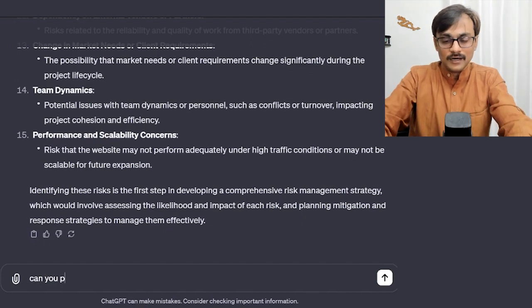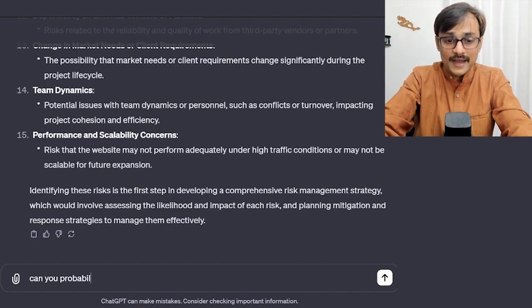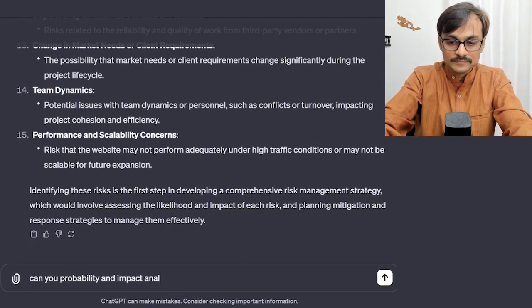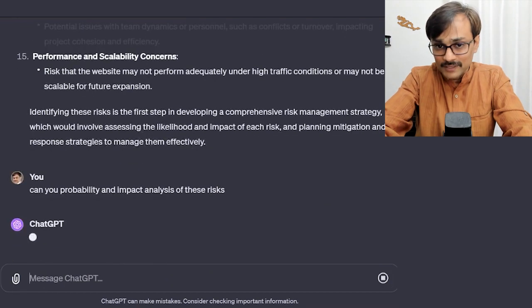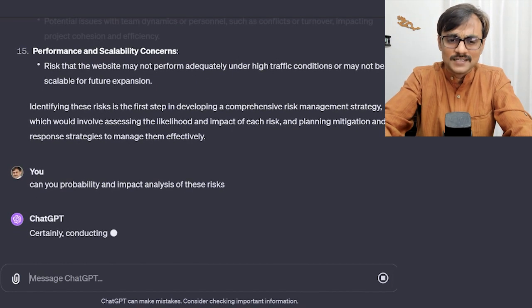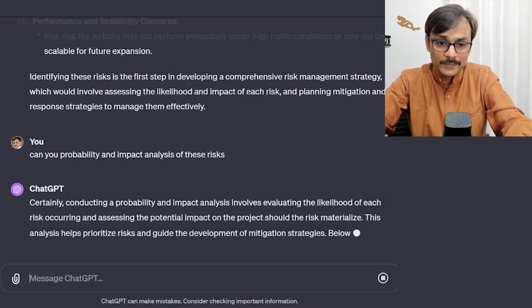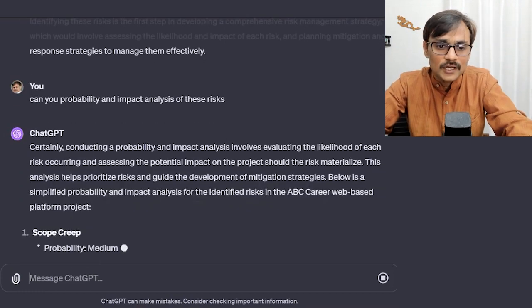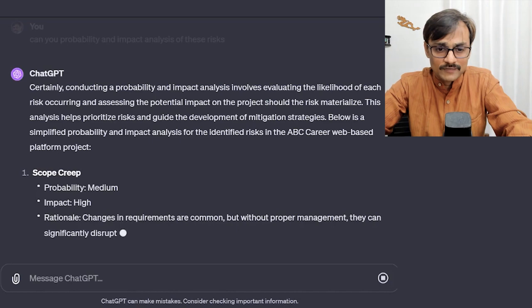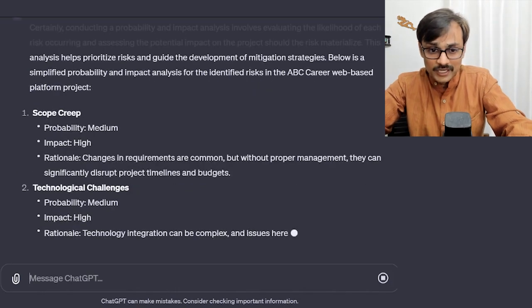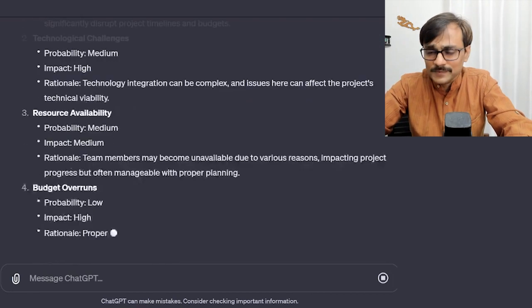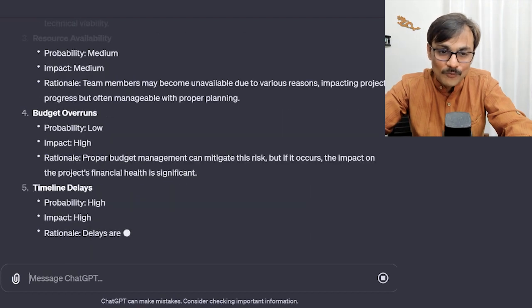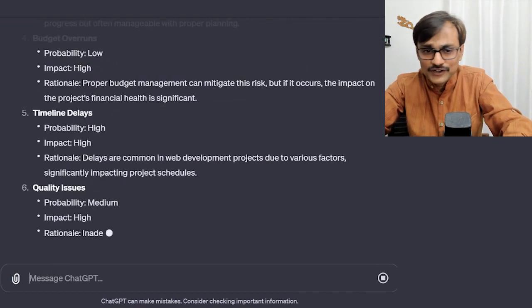I can even ask, can you do your probability and impact analysis of these risks? Again, the tool doesn't know our context. It is not aware of the business, but it gives generic aspects which we probably need to update later on. But yes, we can get one kind of input based on probability and impact. Generically, scope creep is high probability, high impact, while technological challenges and resource availability are medium probability. So some kind of judgment is also coming in the form of probability and impact, and there is a little bit of rationale around it.